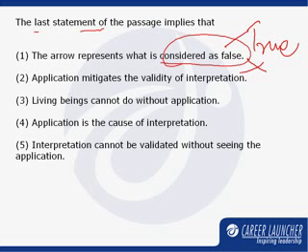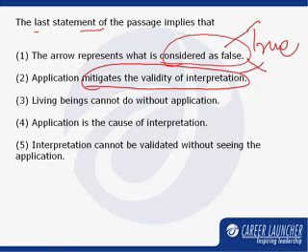Application mitigates the validity of interpretation. Mitigates or reduces the validity of interpretation. It is contrary. Therefore, it is incorrect. Third option says living beings cannot do without application. It is too general a statement.